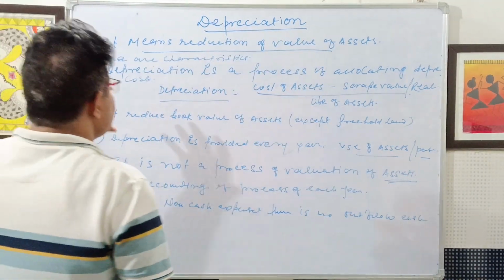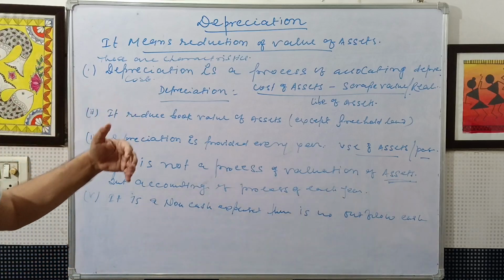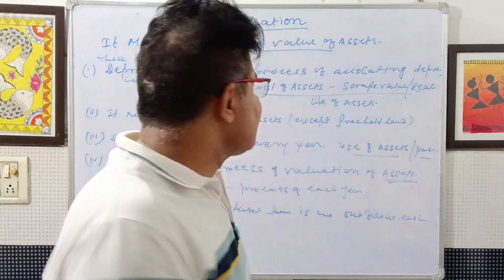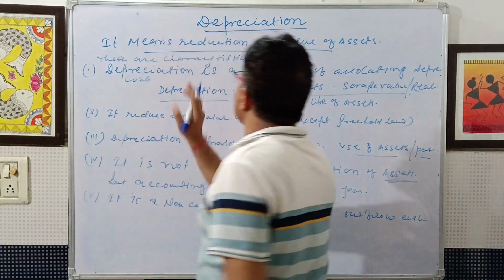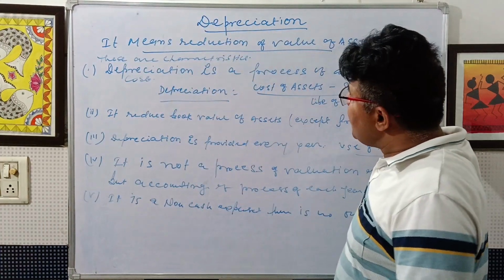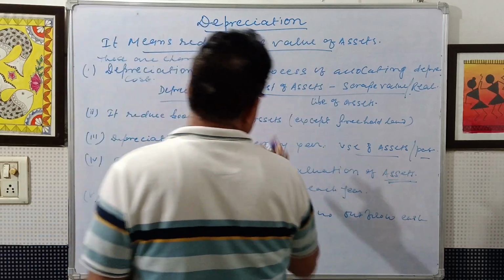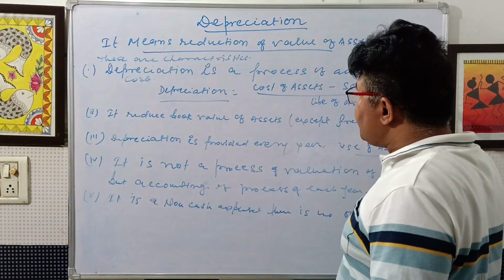So again you have to understand and clear the concept of what is the meaning of depreciation. Depreciation means the reduction of the value of assets due to use, wear and tear. These are the characteristics. First one is that depreciation is a process of allocating depreciable cost.